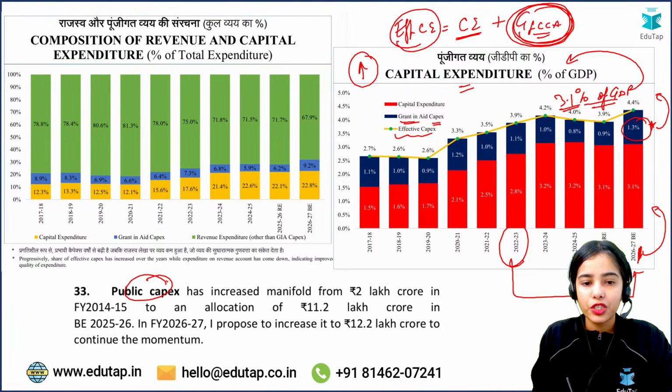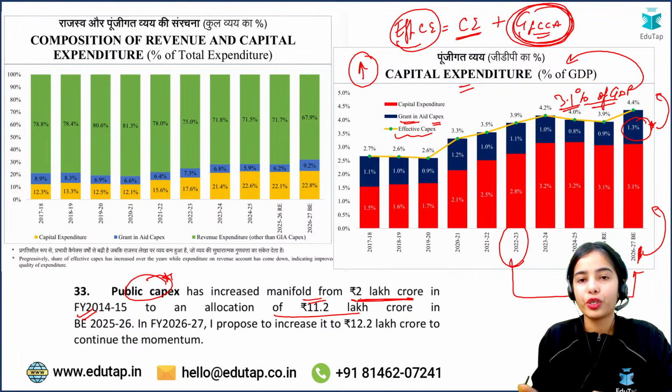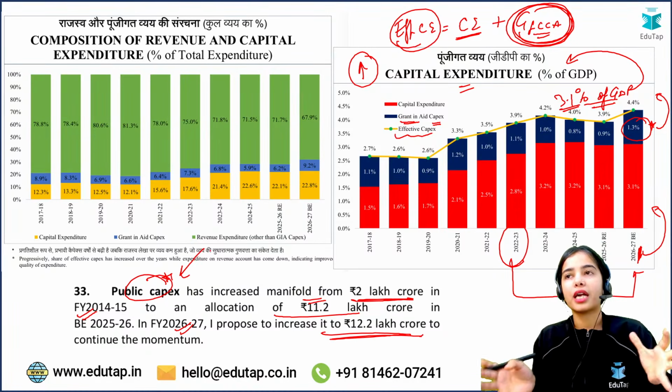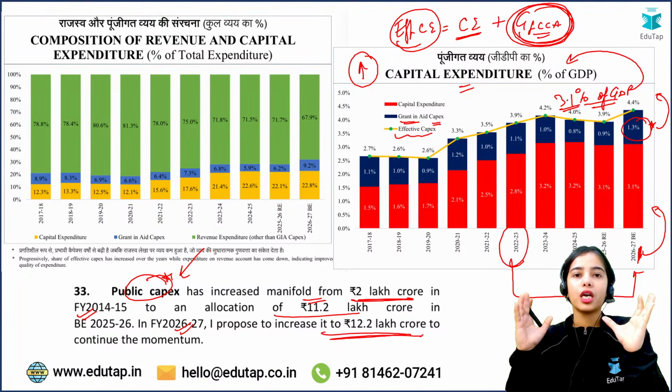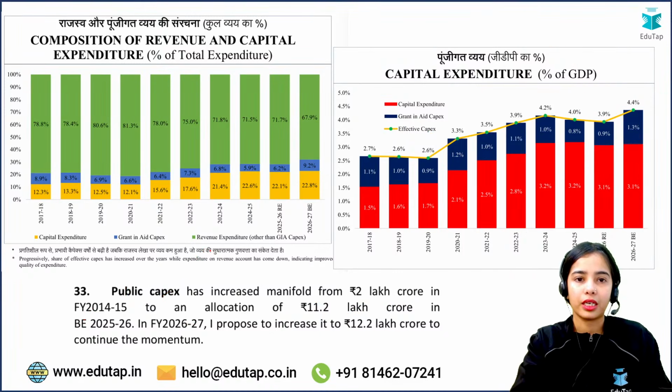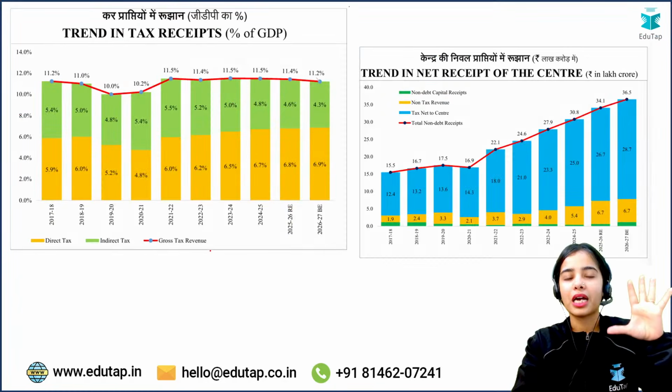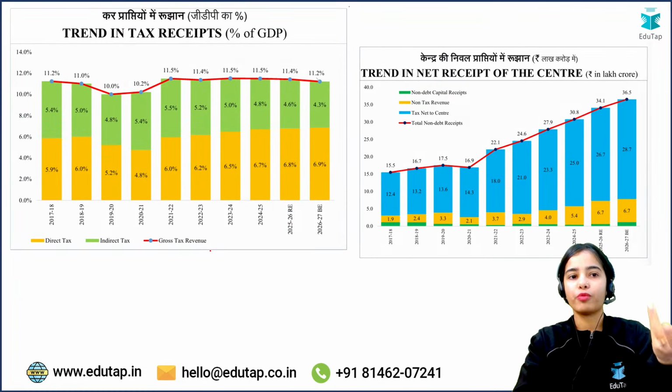Public capital expenditure has increased manifold from 2 lakh crore in financial year 2014-15 to an allocation of 11.2 lakh crore in 2025-26, and the proposed allocation for 2026-27 is 12.2 lakh crore. Public capital expenditure, that is for the schools, hospitals, for the public infrastructure, basically. These are the diagrams that were given additionally in the budget document, so I have brought it for you.